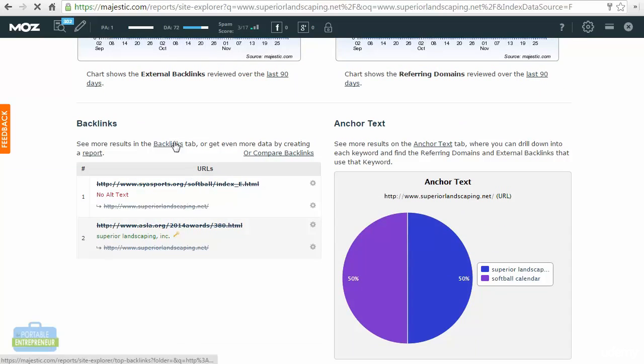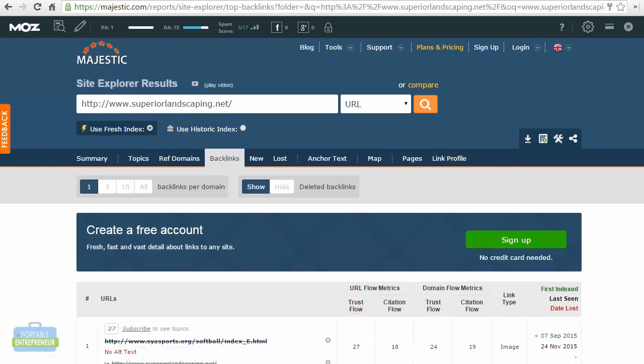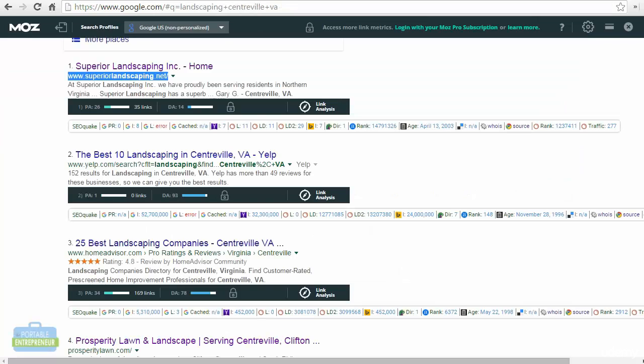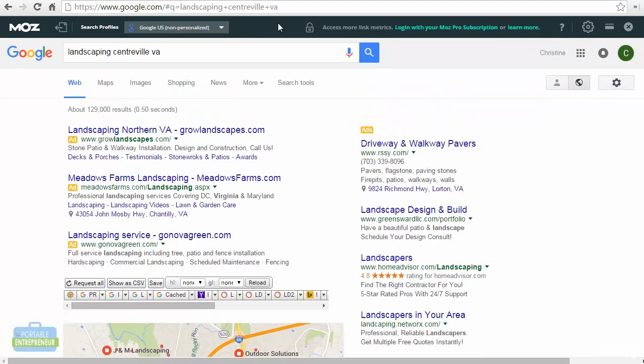So here it's showing me some of the backlinks, and I can also click through to see if they'll show me any backlinks that I wasn't able to see in Open Site Explorer, but it's just giving me these couple. So there's really no exact science here. There are several different factors, as you can see, that you need to take into consideration when determining which ones you can rank for. And you just use these to give yourself a good gauge of whether or not you'll be able to work with these keywords. So from looking at this particular keyword, to me this looks like a keyword that I would go after and I would be able to beat relatively easily.